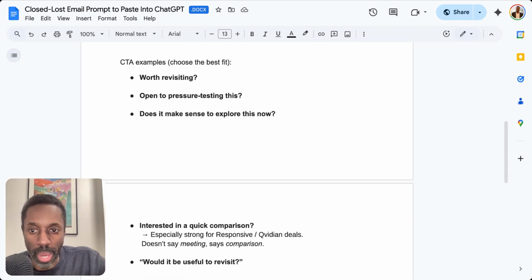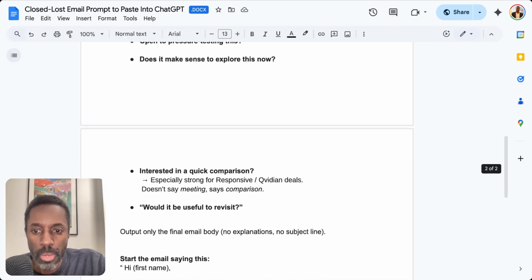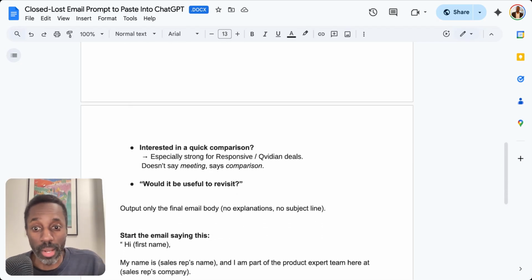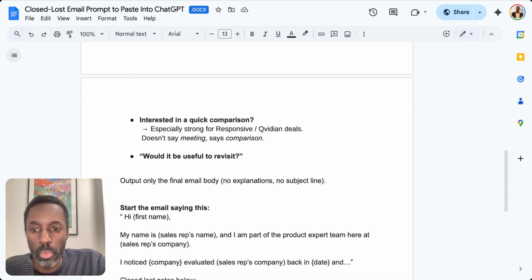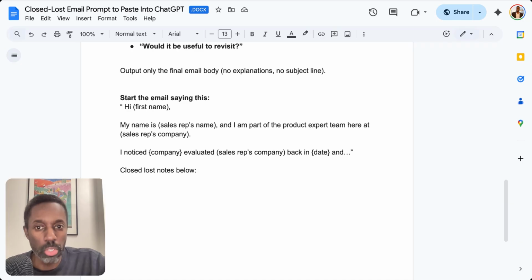So examples for the call to action could be: worth revisiting? Open to pressure testing this? Does it make sense to explore this now? Interested in a quick comparison, if maybe they had a competitor that they were using, you can reference that. And would this be useful to revisit? Output only the final email body, no explanations, no subject line. Start the email saying this: Hi, first name. I am rep. I'm part of the product expert team here at your company name.